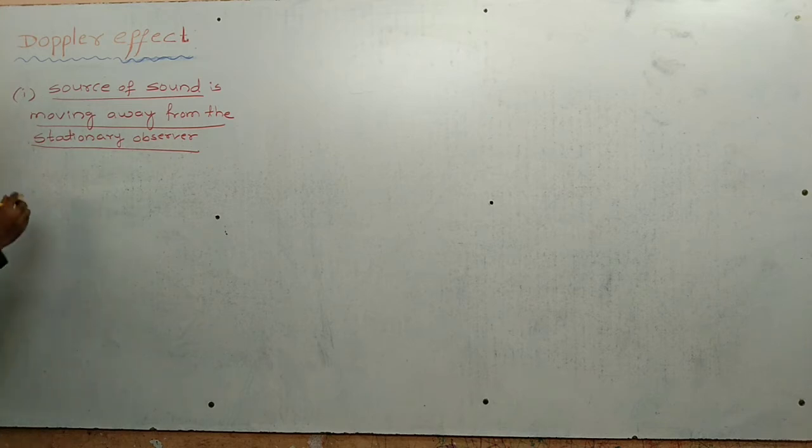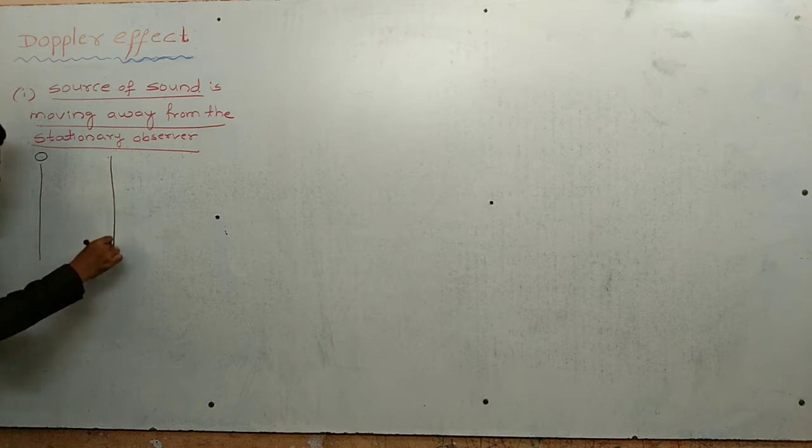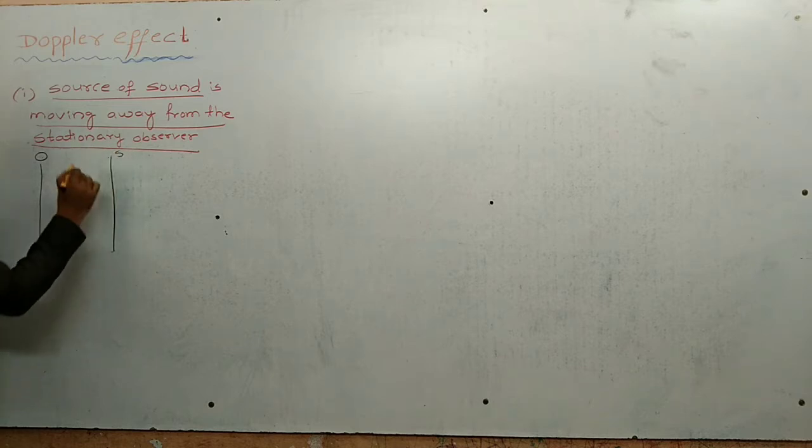So we have to take two frames. First one, it is observer frame. Observer is at rest position. Source of sound only is in motion. Suppose it is the source frame. Now it is in motion.